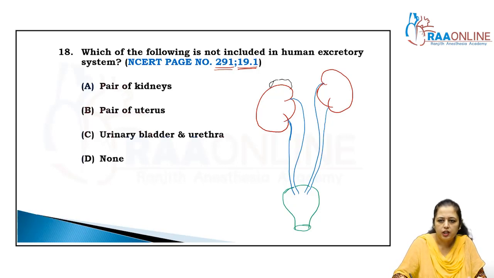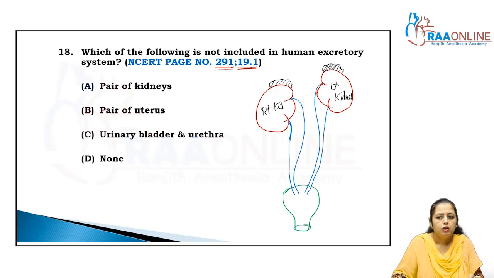On top of the kidney there is the adrenal gland. One thing you can observe is that the right kidney is lower than the left kidney. Why?